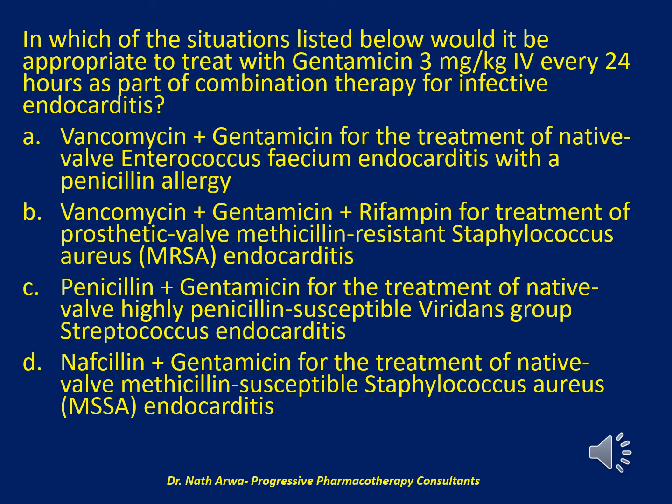Penicillin plus gentamicin for the treatment of native valve highly penicillin-susceptible viridans group Streptococcus endocarditis, or is it D. Nafcillin plus gentamicin for the treatment of native valve methicillin-susceptible Staphylococcus aureus, MSSA endocarditis? I will give you 10 seconds to choose the correct answer to this question from the listed options.